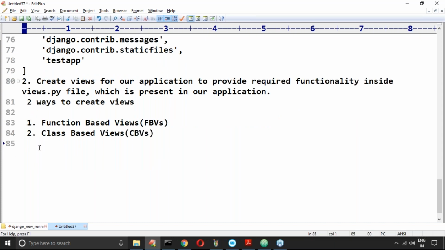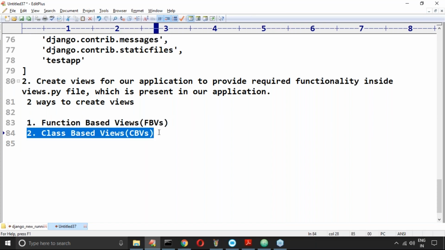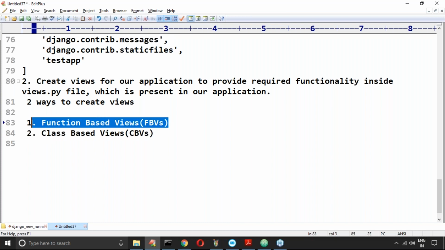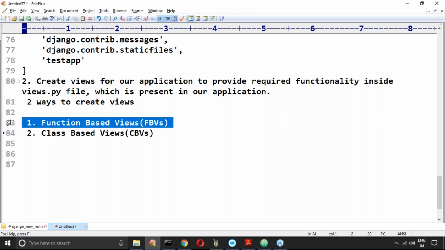But at the beginning level, we have to talk about function based views. Remember this. At the next level, we will talk about class based views. As of now, let me stick to function based views. View functionality we can define by using a function, whereas in class based views we define classes. Don't worry, I will cover both.